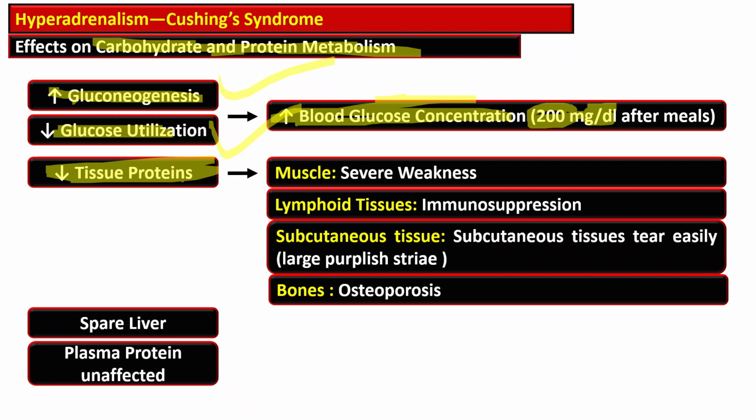So the high blood sugar, that is risk of diabetes-like symptoms, muscle protein loss, weakness and fatigue, and collagen breakdown that is associated with thin fragile skin with easy bruising and purple striae, and bone protein loss that leads to osteoporosis and fractures are the key features of Cushing syndrome.